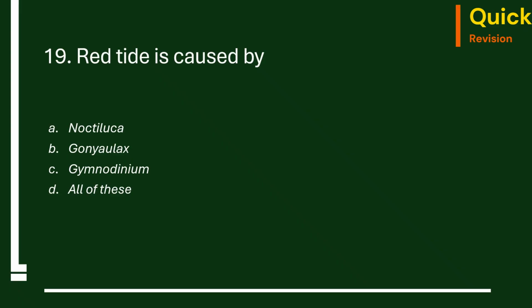19th question. The red tide is caused by Noctiluca, Gonyaulax, Gymnodinium, all of these. The correct option is B, Gonyaulax. Gonyaulax are dinoflagellates which cause these red tides by rapid increase in population.